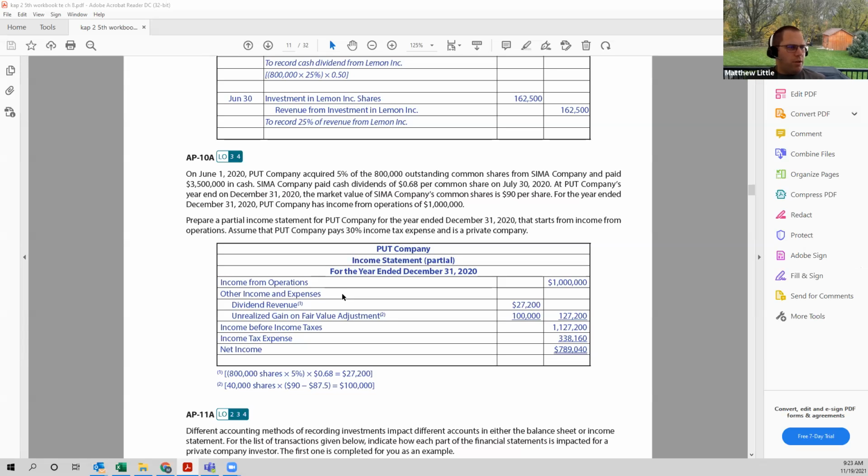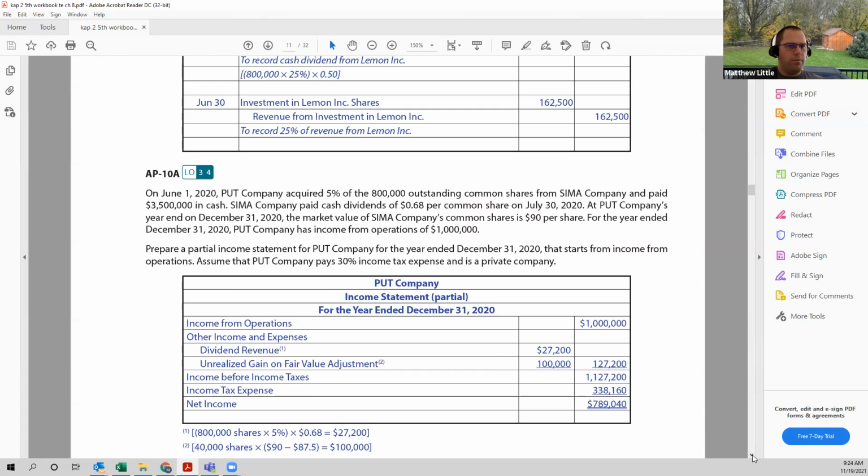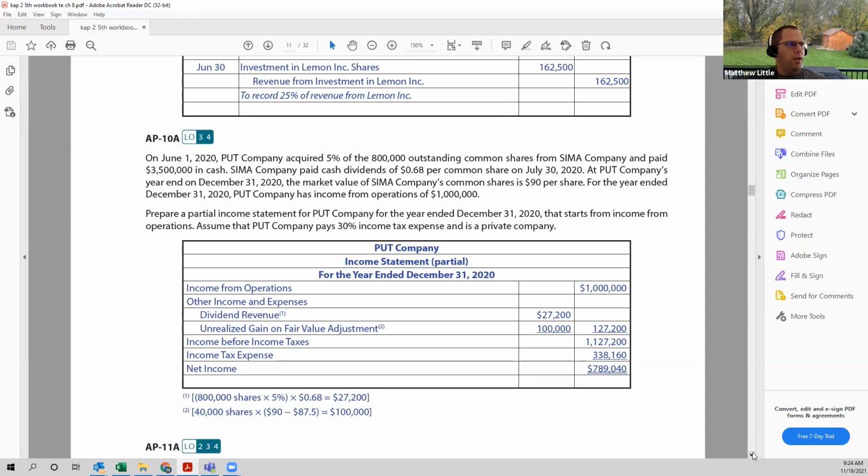All right, let's skip down to question 10. Actually, I'll zoom in this time if I can. There we go. So question 10 is on June 1st, Put Company acquired 5% of the 800,000 common shares of SEMA Company, paid $3.5 million in cash. SEMA paid cash dividends of 68 cents per share on July 30th, 2020.